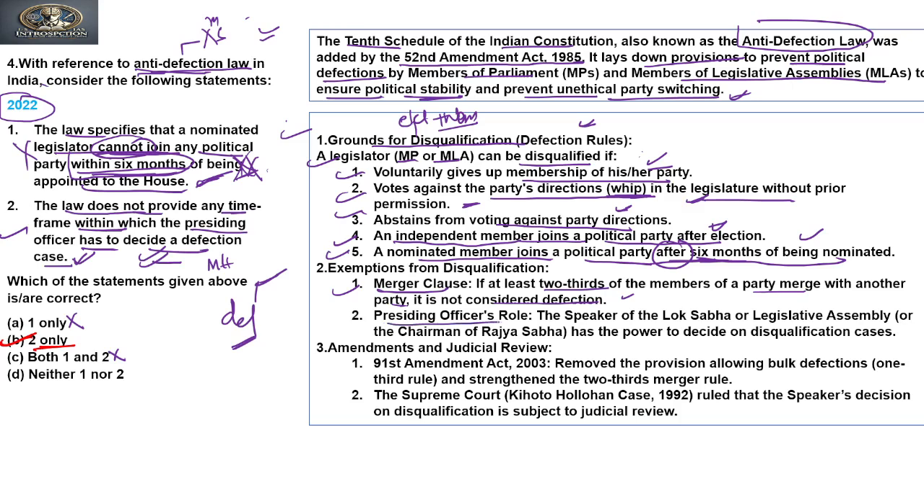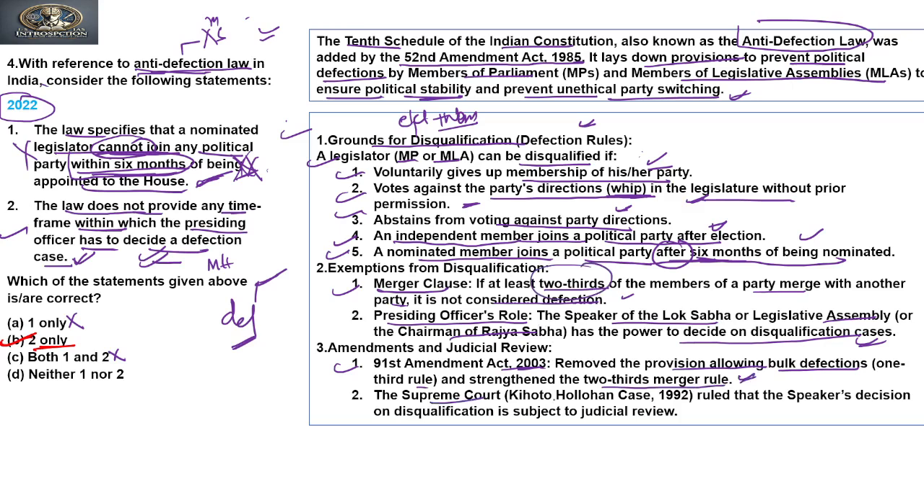Now the presiding officer role: the Speaker of the Lok Sabha or the Legislative Assembly, or the Chairman of the Rajya Sabha, has the power to decide the disqualification case. The 91st Amendment Act 2003 removed the provisions allowing bulk defections, the 1/3 rule, and strengthened the 2/3 merger rule. Right? So by 2003, this 2/3 rule has been strengthened.